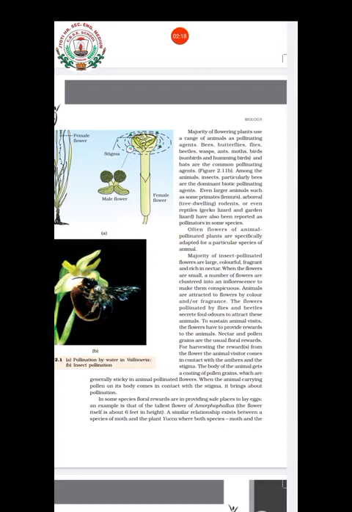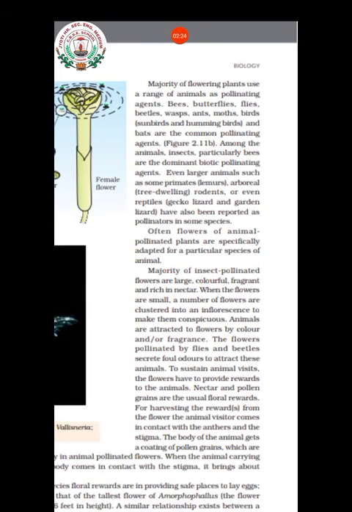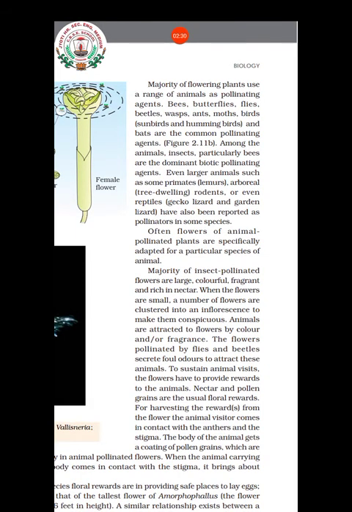You would have heard that if bees are not there, sometimes the seed set and the crop yield will get reduced a lot. So that much they are important. And the flowers pollinated by bees are adapted for a particular species of animal. For example, the plants which are pollinated by bees can be pollinated only by bees, and the plants which are pollinated by wasps can be pollinated only by them.